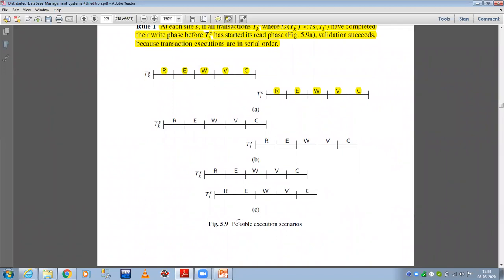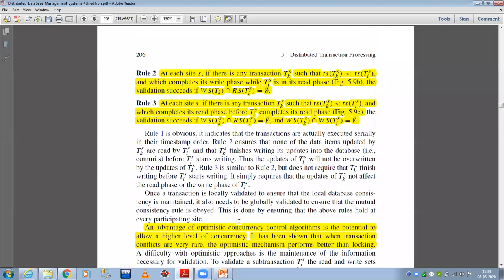So rule 2 states that at site S, if there is any transaction TKS such that the timestamp of TKS is less than the timestamp of TIS, and which completes its write phase while TIS is in the reading phase, the validation succeeds. So the intersection between the write set of TKS and the read set of the other transaction is 5.